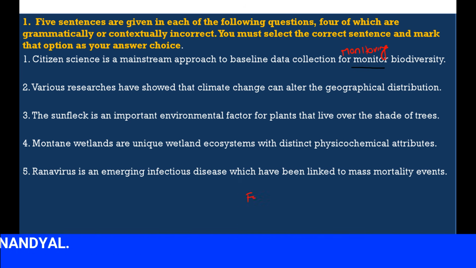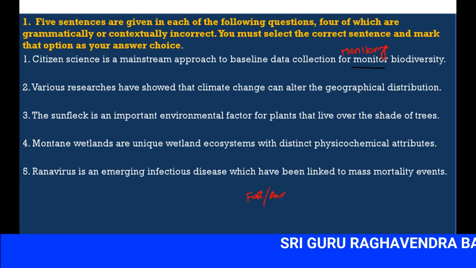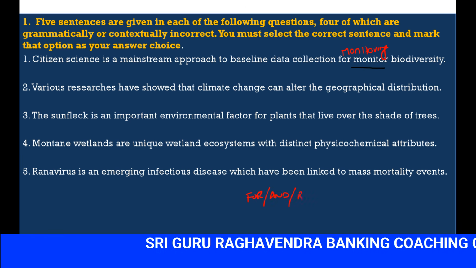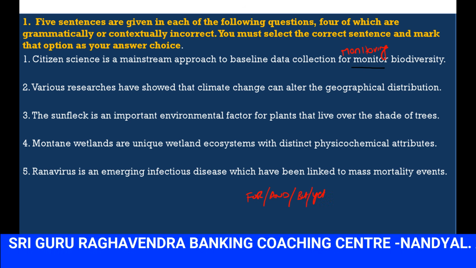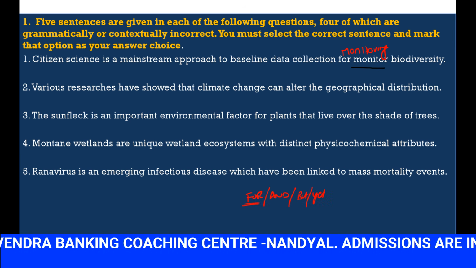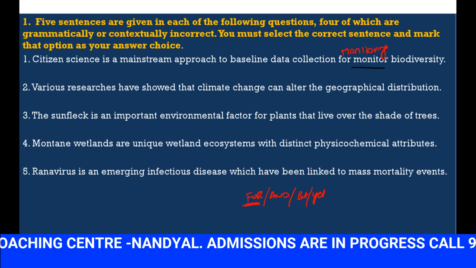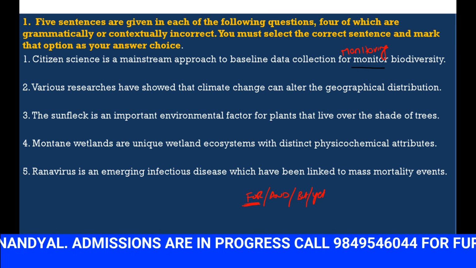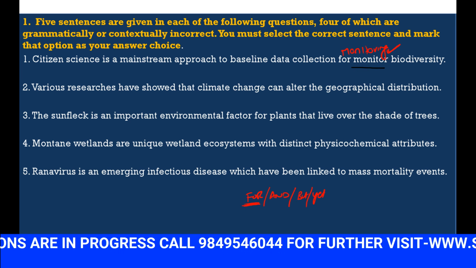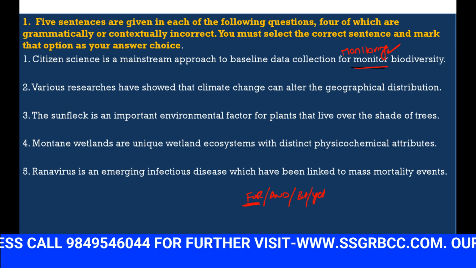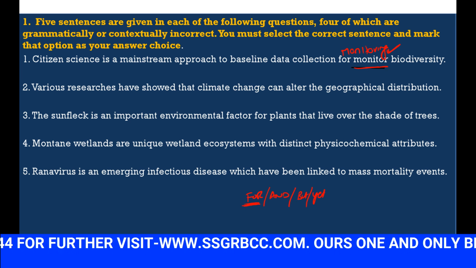Monitoring is correct, after the preposition for. So here for is used as a conjunction. Conjunction means for, and, but, yet. So for is used sometimes both as a conjunction and also a preposition. After it you should always use the ing form. So monitor is incorrect, it should be monitoring. Monitoring is the correct one.